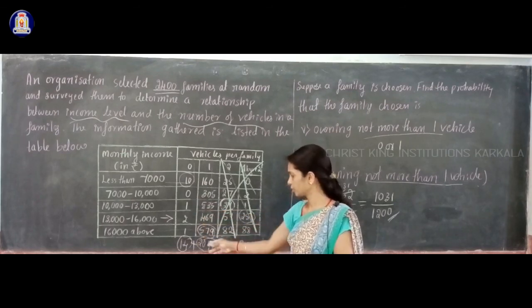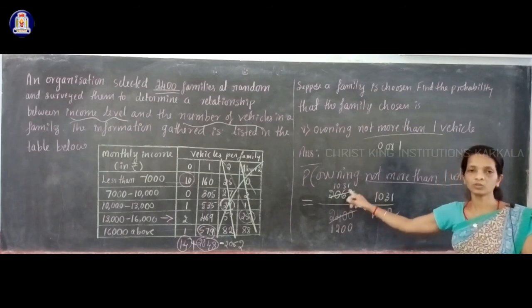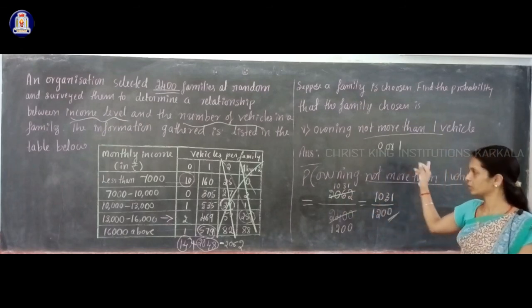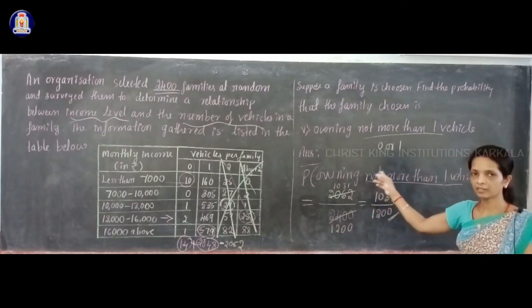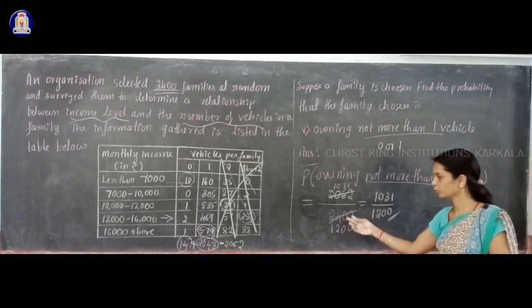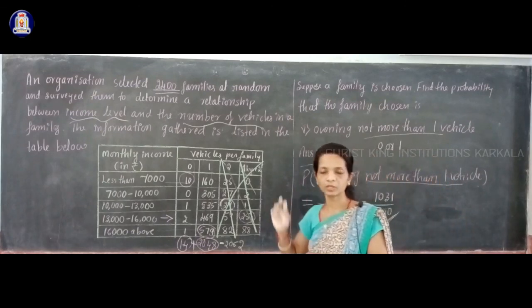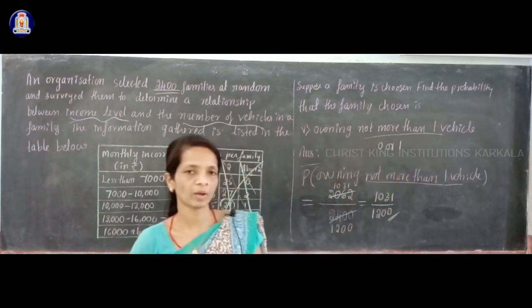You have to take the zero column and one column families' numbers, take the sum, and write that sum in the numerator place. That gives you the number of families owning not more than one vehicle, dividing by the total number of families 2400, and simplify that further to get the probability.